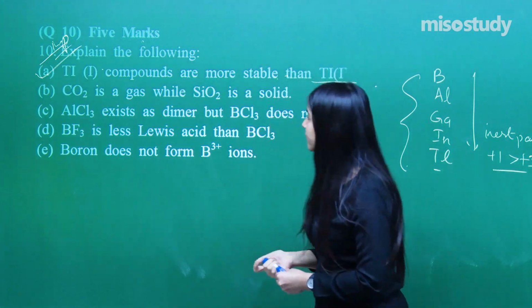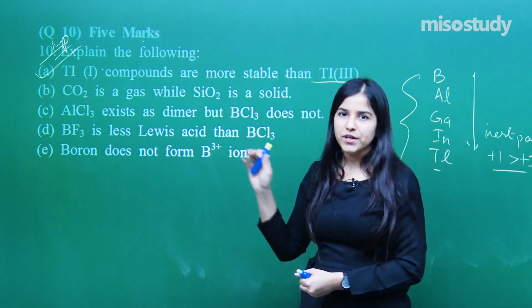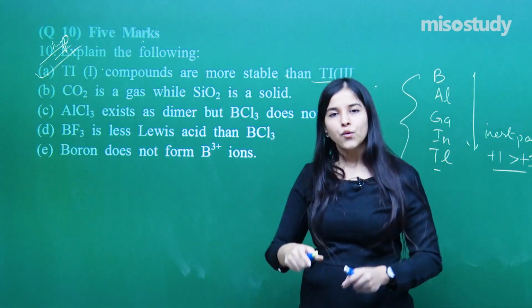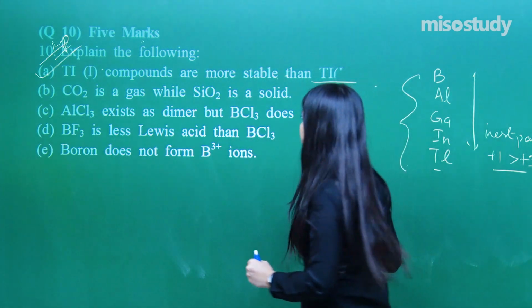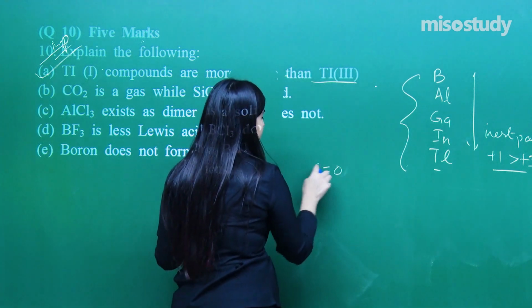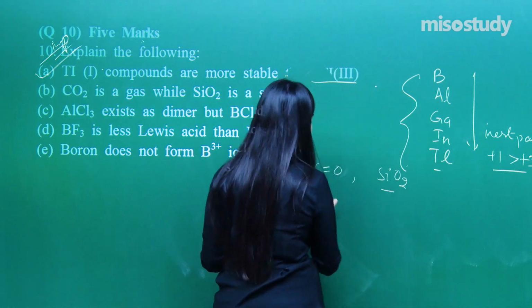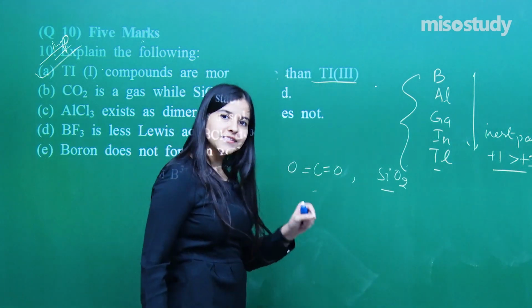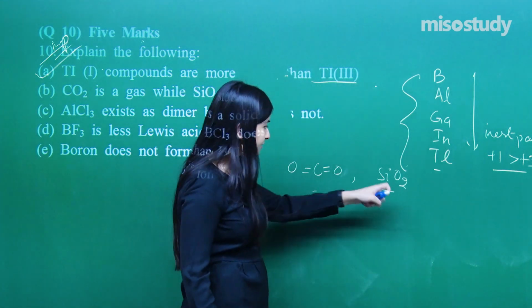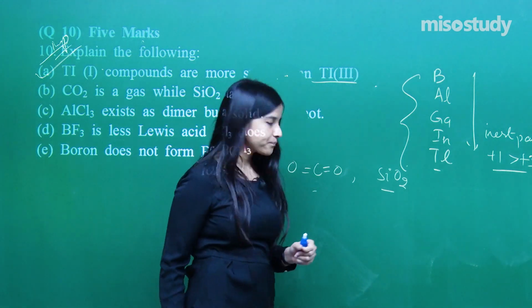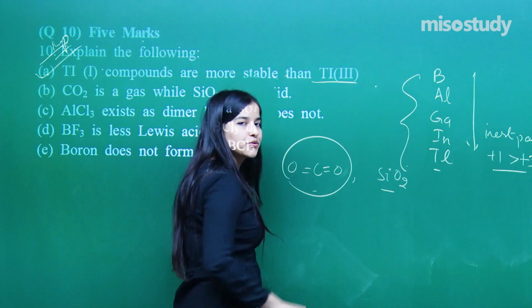Clear? Now, the second one is very important. Carbon dioxide is a gas while SiO2 is a solid. What is the reason behind it? See here, carbon dioxide, this is CO2, SiO2, this is. So why are they saying that this is solid and this is gas? The answer lies in the structure. The structure of carbon dioxide, you know, you see here.